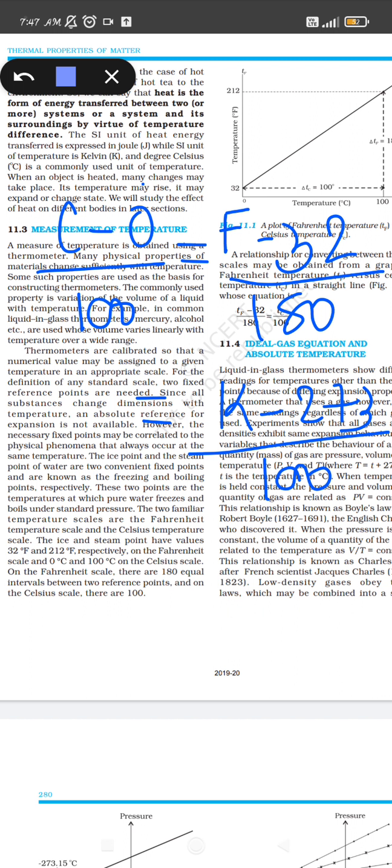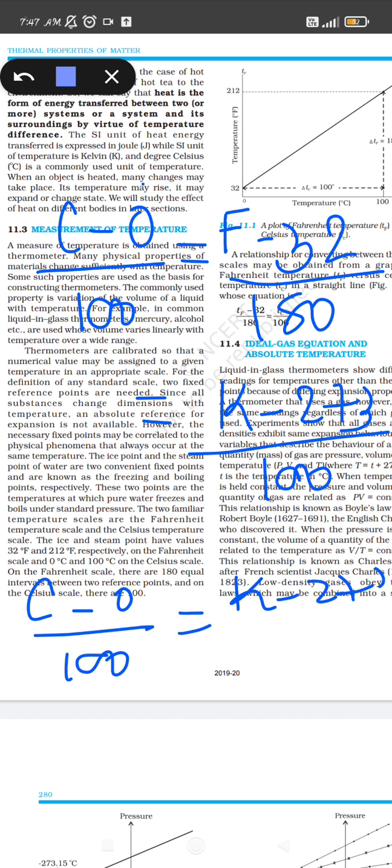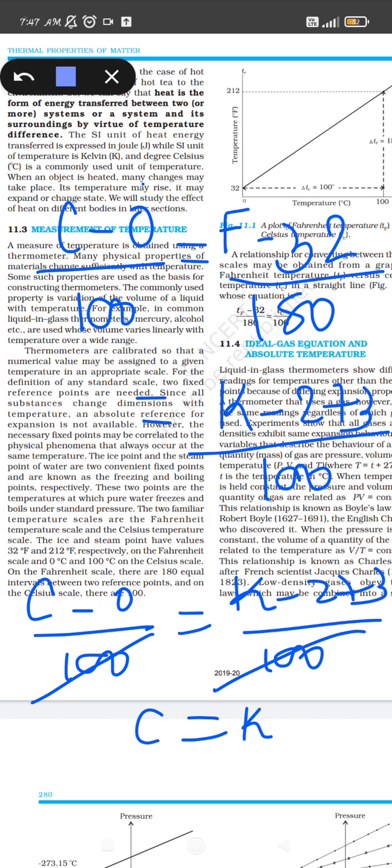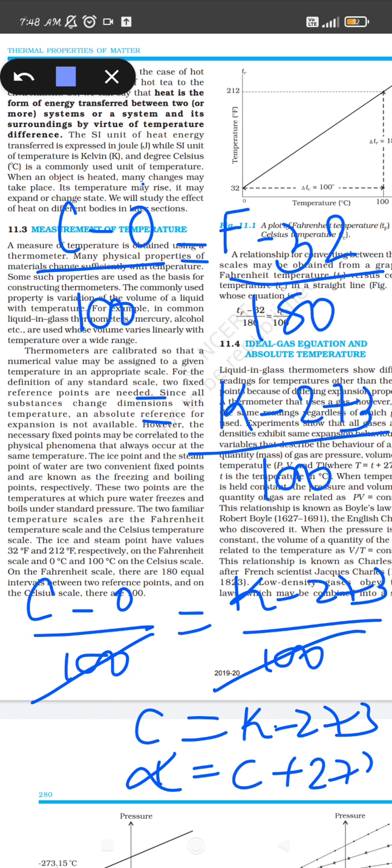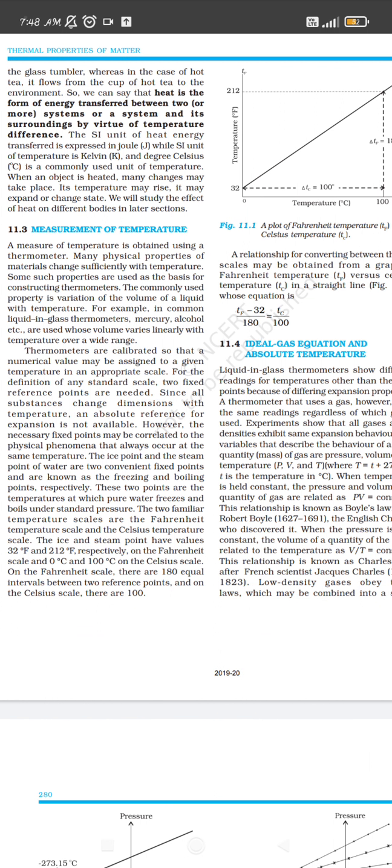Like if now I want to change degree Celsius into Kelvin, what I will do is C minus 0 upon 100 equals K minus 273 upon 100. So 100 and 100 will cancel. C minus 0 will be C, and K minus 273. So this 273 will become plus over there. So degree Celsius will be changed into Kelvin by adding 273 to it. And if I want to change Kelvin into degree Celsius, comparing these two equations, it will be minus 273. So this is how we can convert the temperatures.